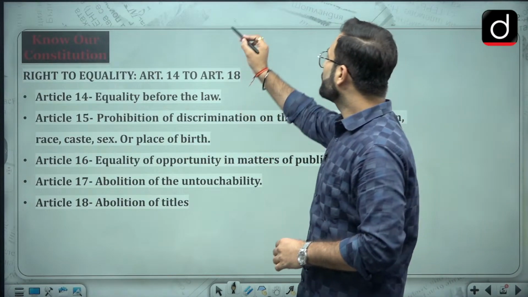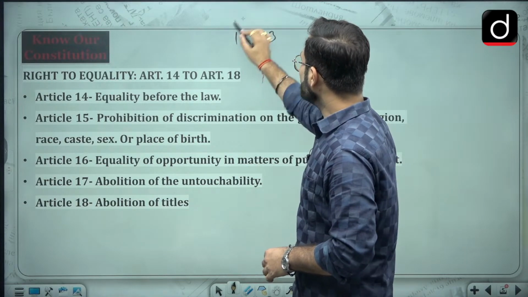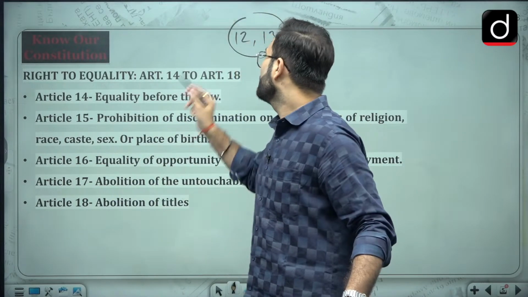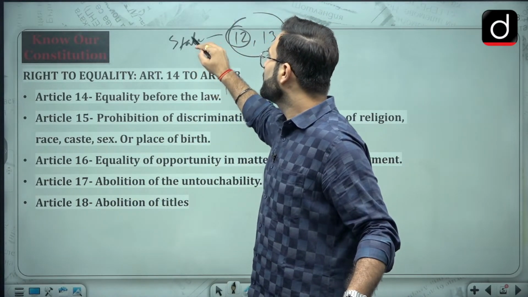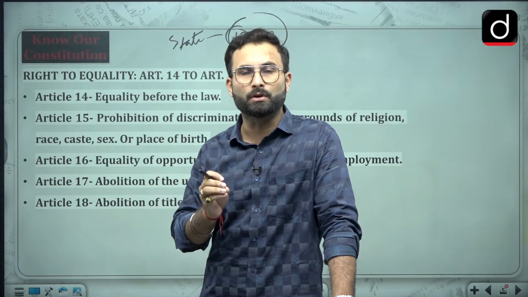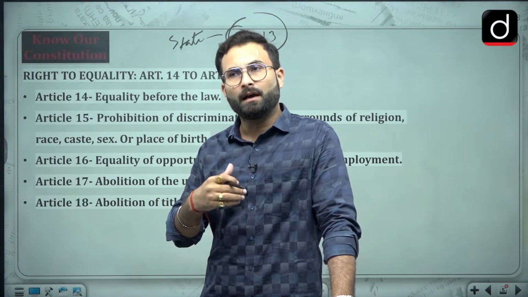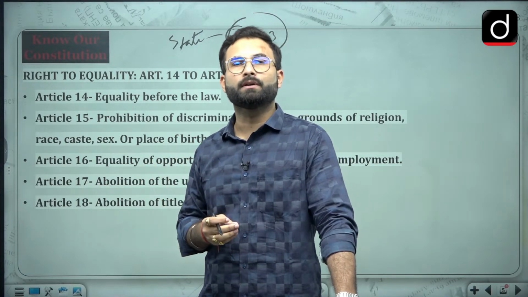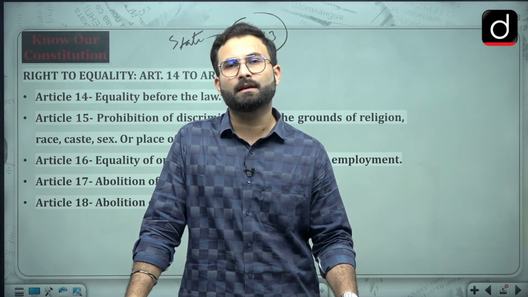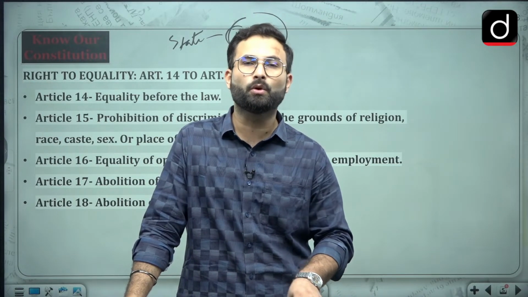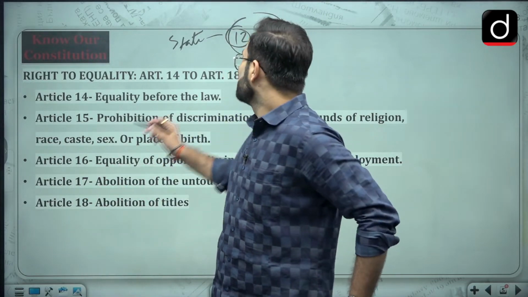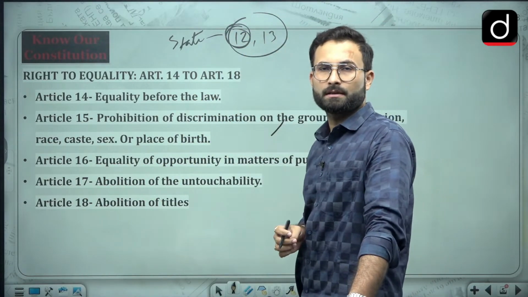Articles 12 and 13 basically talk about what is state and what is law. In Article 12, the definition of state is given. State means any body which is a part of the government, or which is performing certain duties for the government. Other than that, whatever government bodies or bodies in the public sphere there are, these are all part of the state. Through Supreme Court judgments, the definition of state has been extended to various bodies performing in the public sector as well. But these are the definitions given in Article 12.